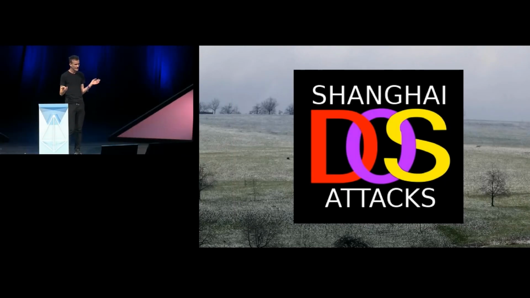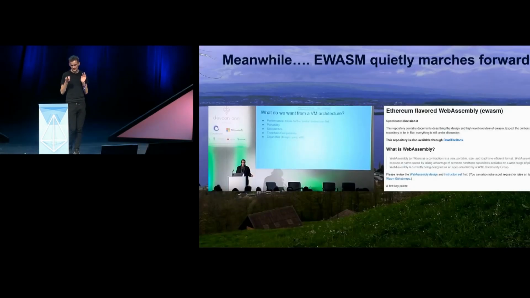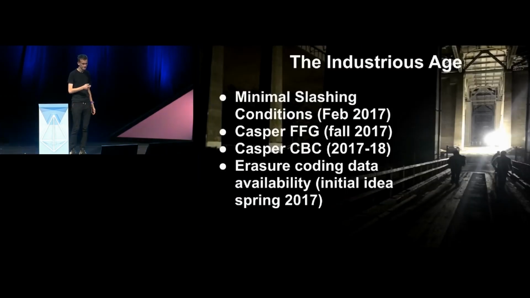So the DAO hack, the DoS attacks, all of that ended up delaying a lot of people's time and attention by potentially up to 6 months. But even still, work moved forward. EWASM moved forward, the work on the virtual machine moved forward, and work on alternatives, things like EVM 1.5, moved forward, and people were still continuing to get a better and better idea of basically what a more optimal blockchain algorithm would look like from many different angles.